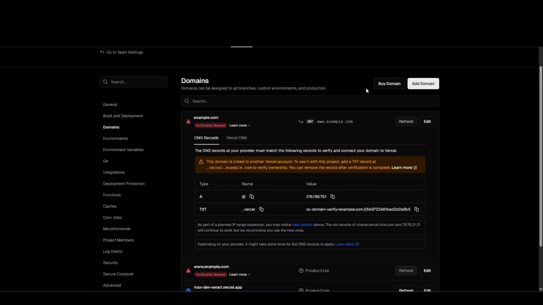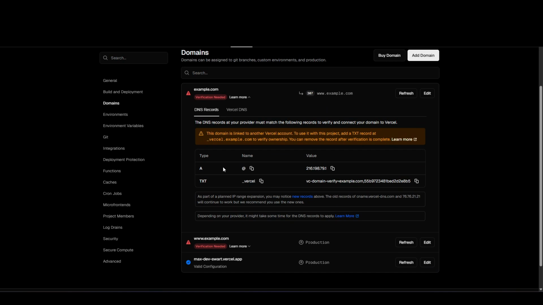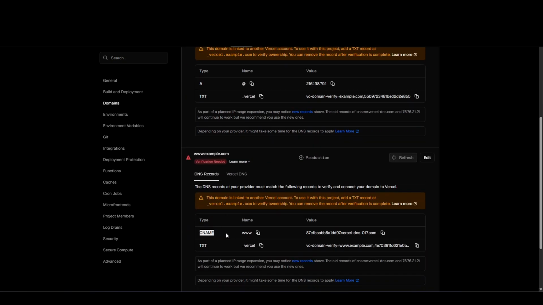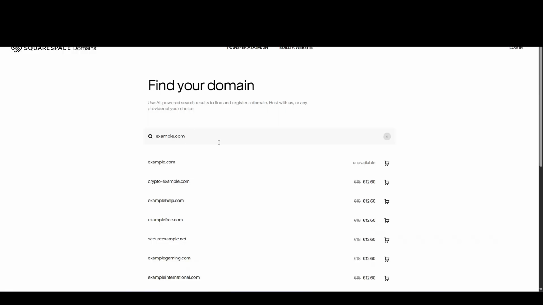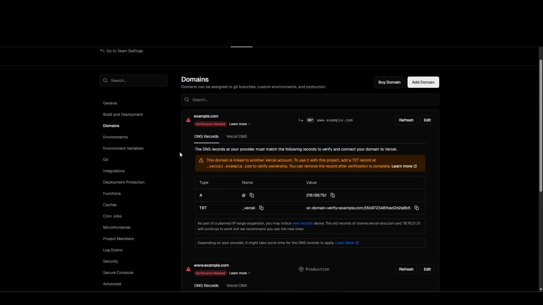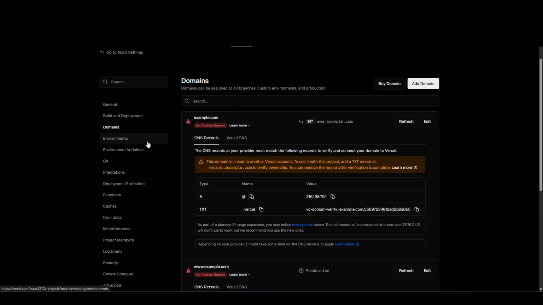And I would prefer to buy a domain directly from Vercel, even if you don't get your preferred ending. It's just much easier if you're a beginner, but it's not that hard to add these endings. As you see, it's just like copying, and in your Squarespace account you just enter it. It's not that hard.